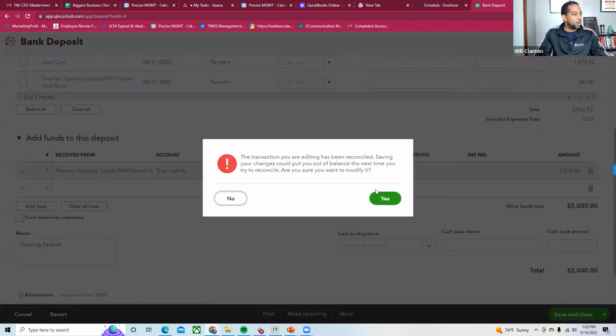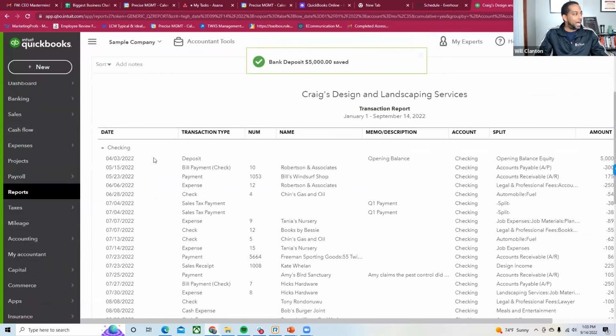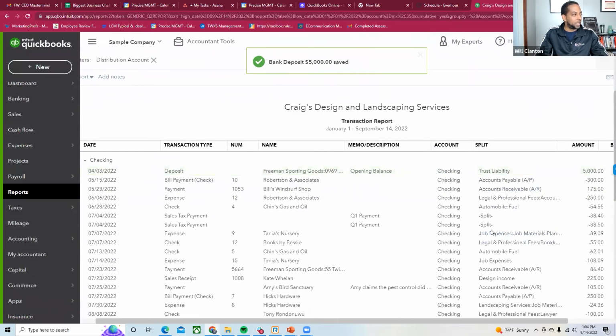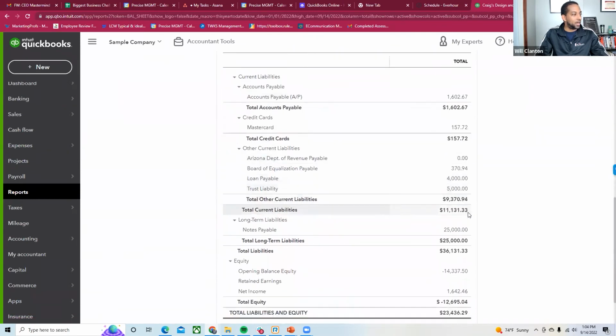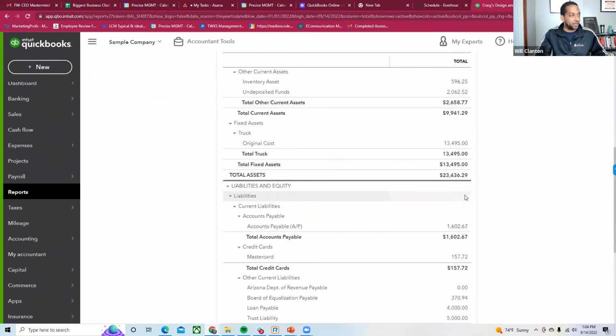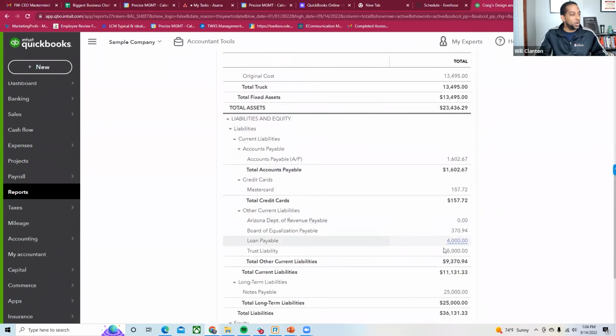So now when I go here and I look at my balance sheet, and remember, every transaction here should go to the trust account. This is not the case here. This is not how this was set up. But now you see my trust liability has $5,000 in it. Okay. If every transaction went here, I would have no problem matching my trust liability.